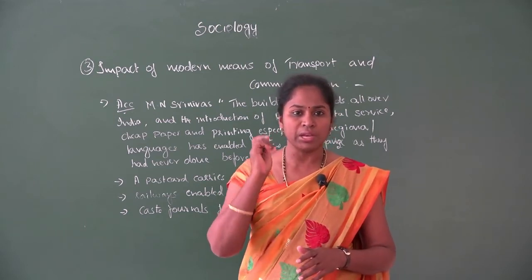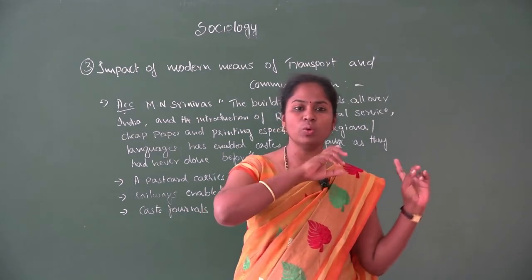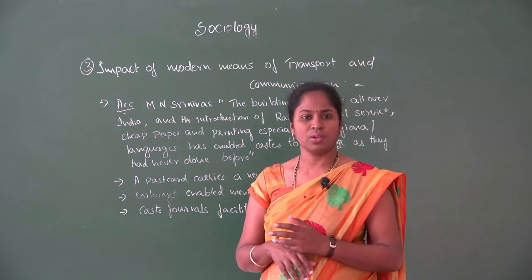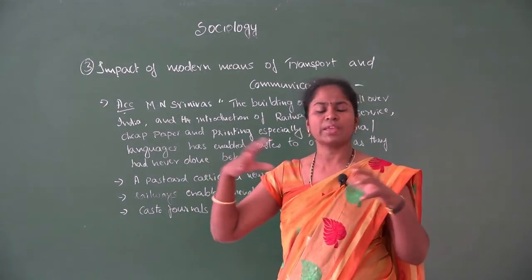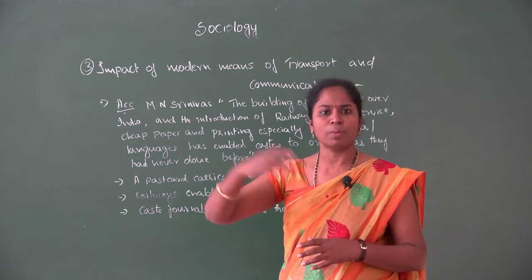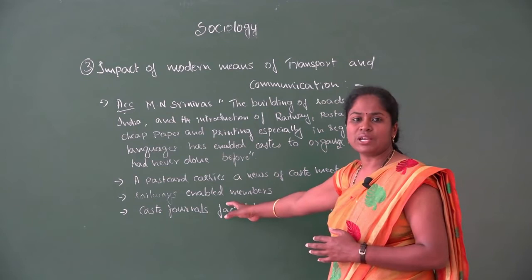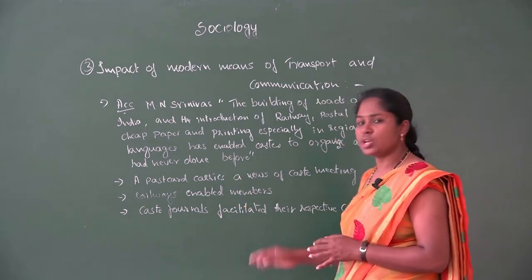So when a meeting is organized, the railway will help, as they move people from one place to another. With the railway system we have now, the majority of people can move from one place to another. That gives facilities for the members of that particular caste, as well as for the caste journals which they are going to publish.